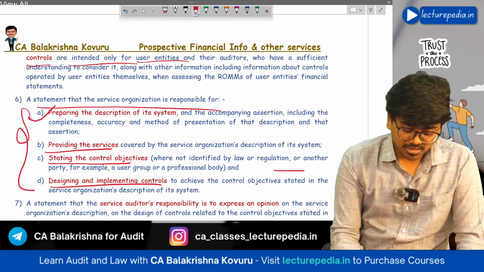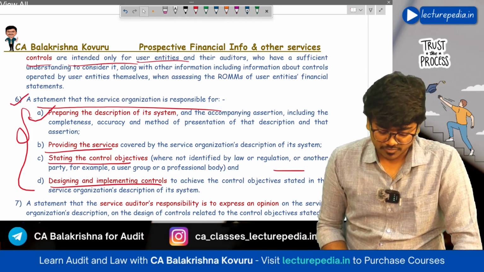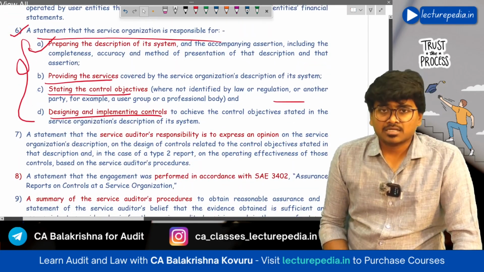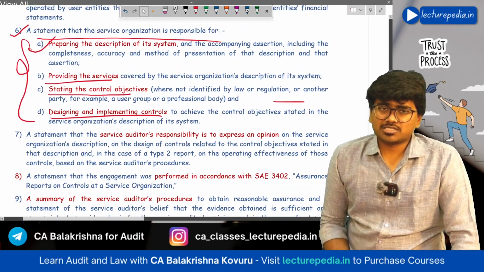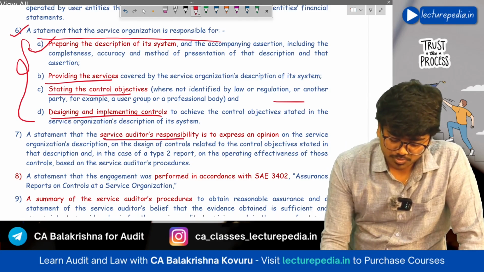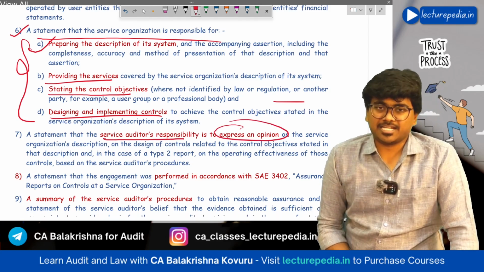In a way, this is a management responsibility paragraph. Next comes the auditor's responsibility paragraph. What is the auditor's responsibility? The service auditor's responsibility is to express an opinion.